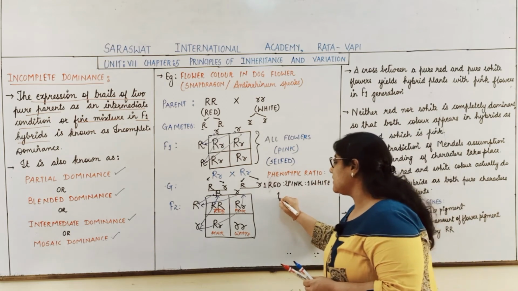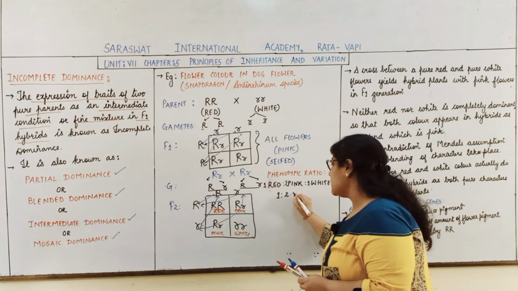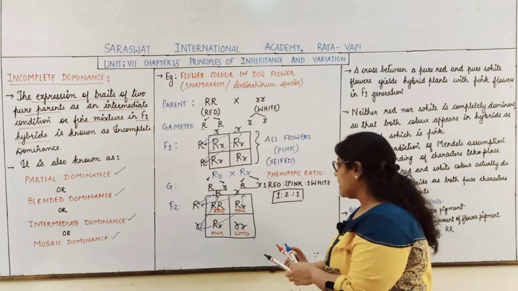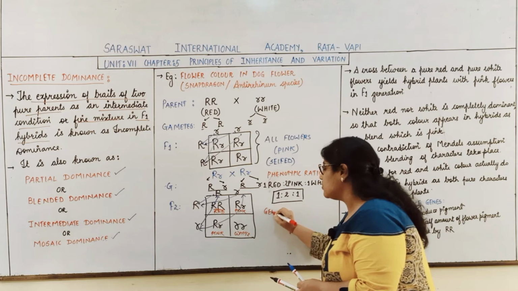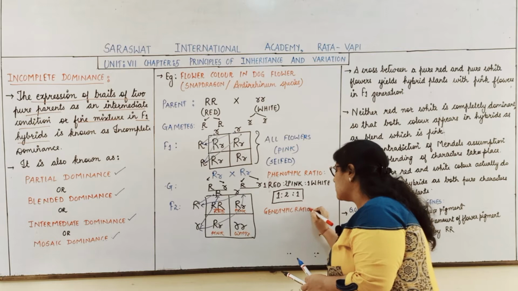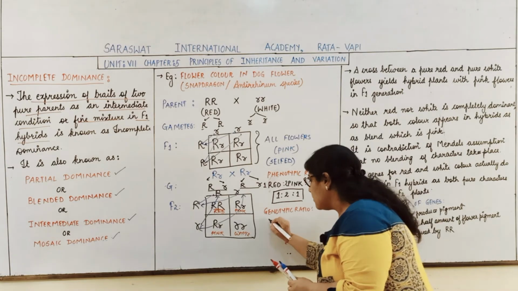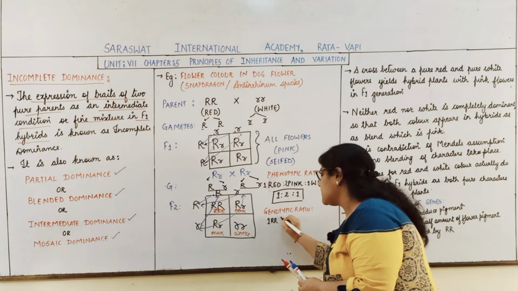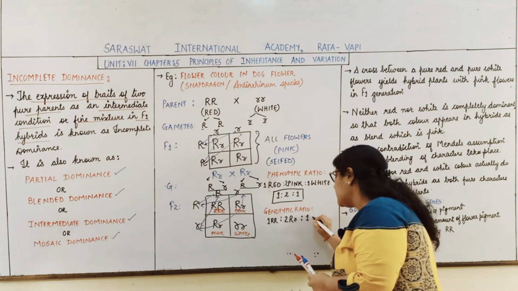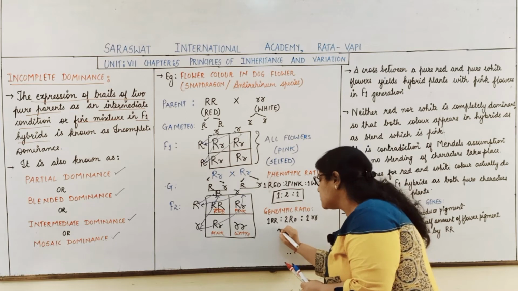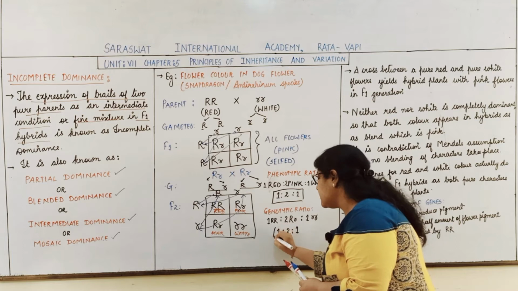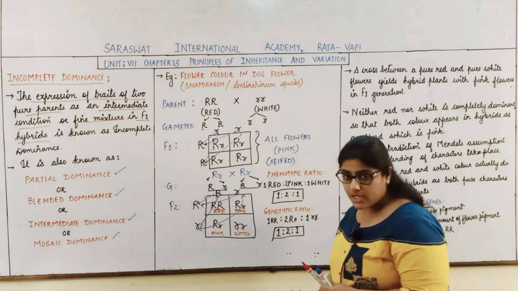So we get the ratio of 1:2:1. And again the genotypic ratio, what is it? 1 is capital R capital R, 2 is capital R, small r, again 1 is small r small r. So the same is the genotypic ratio, that is 1:2:1.